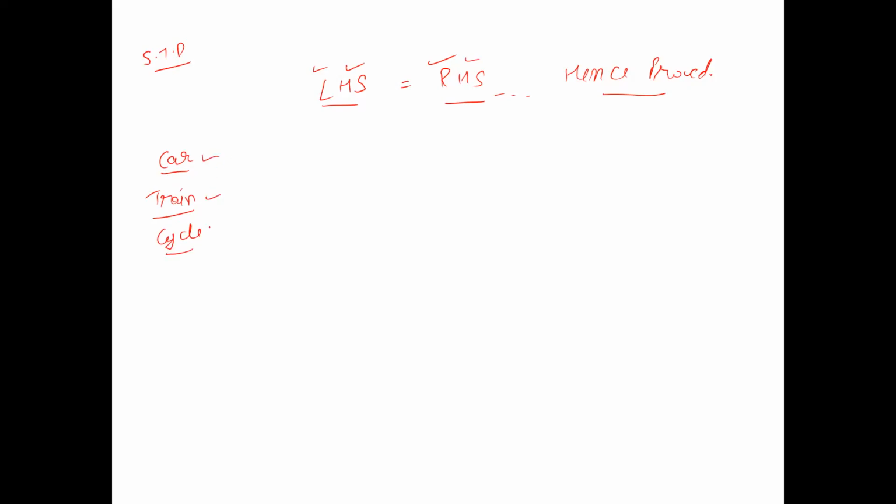When someone asks you what is the speed of this car, what do you usually answer? You simply answer that the speed of the car is 30 kilometers per hour. Usually we answer that. Okay. This is always our answer when somebody asks us about the speed of any moving object.